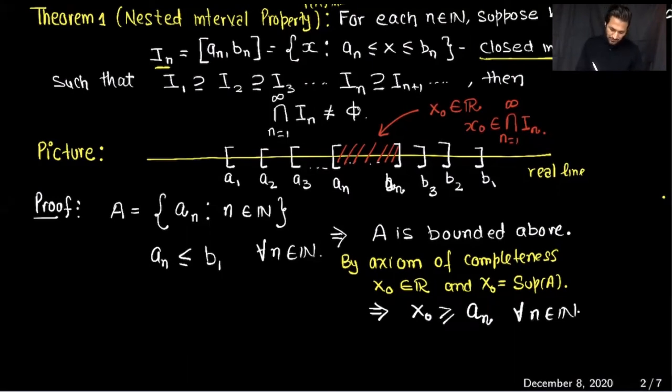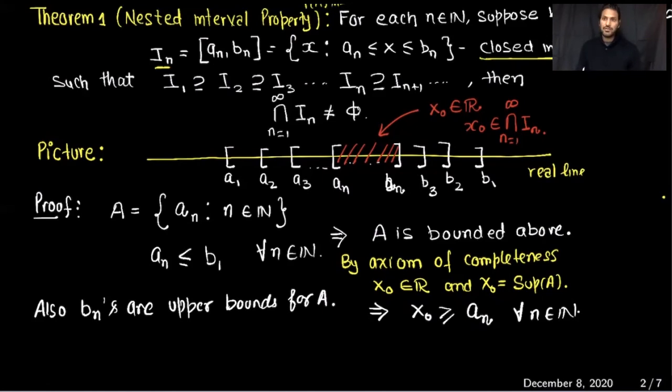And also we know that every b_n is greater than or equal to every element of the set A. Therefore, all the b_n are upper bounds for A, and it is also clear from the picture that each b_n is greater than or equal to each a_n.